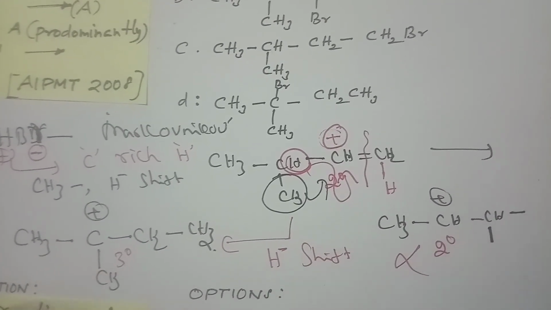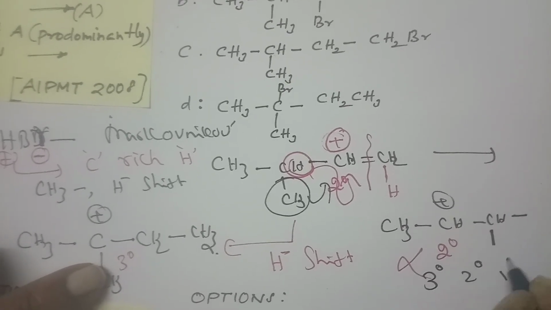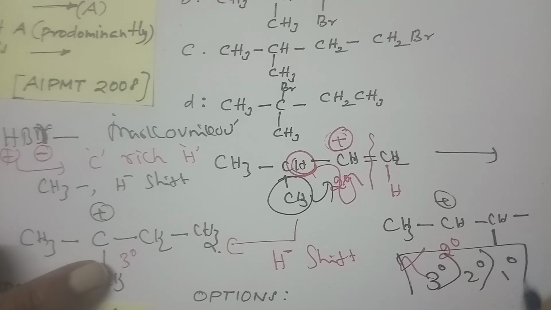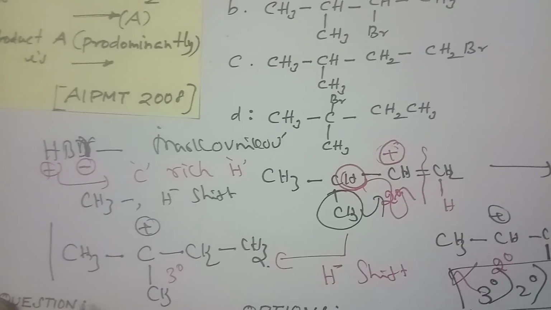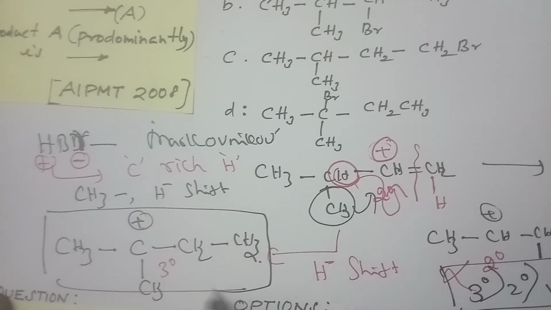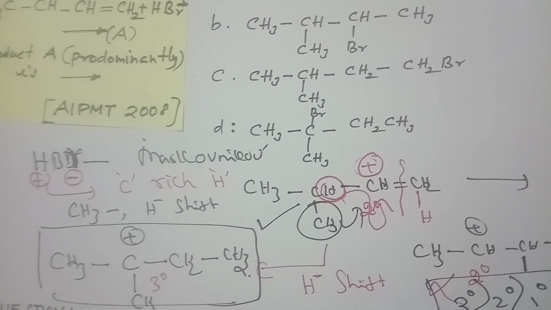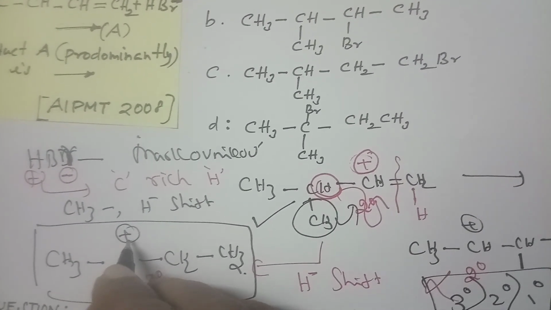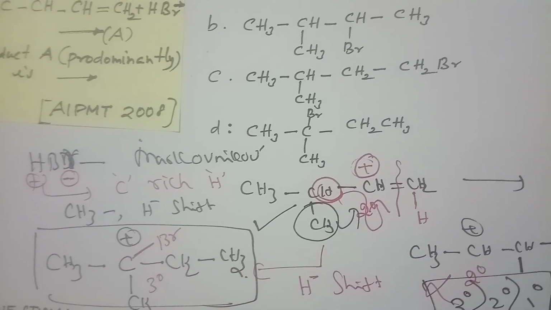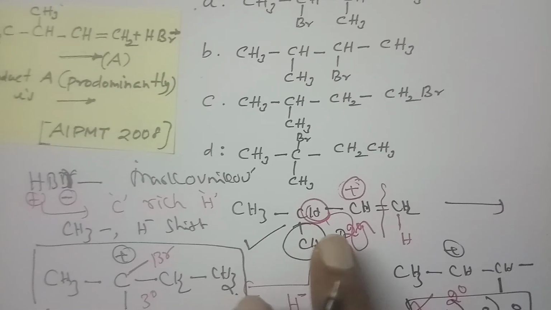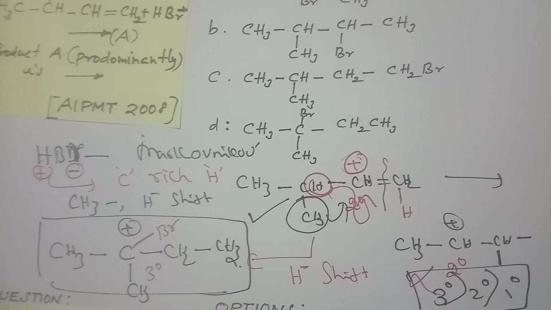What is the order of stability of carbocations? Tertiary is more stable, so this structure is the more stable carbocation, and the reaction proceeds through this intermediate. In the last step, you write Br on the carbocation and the reaction is over. Now compare with the products. Before verifying with the products, I will give a very simple trick.